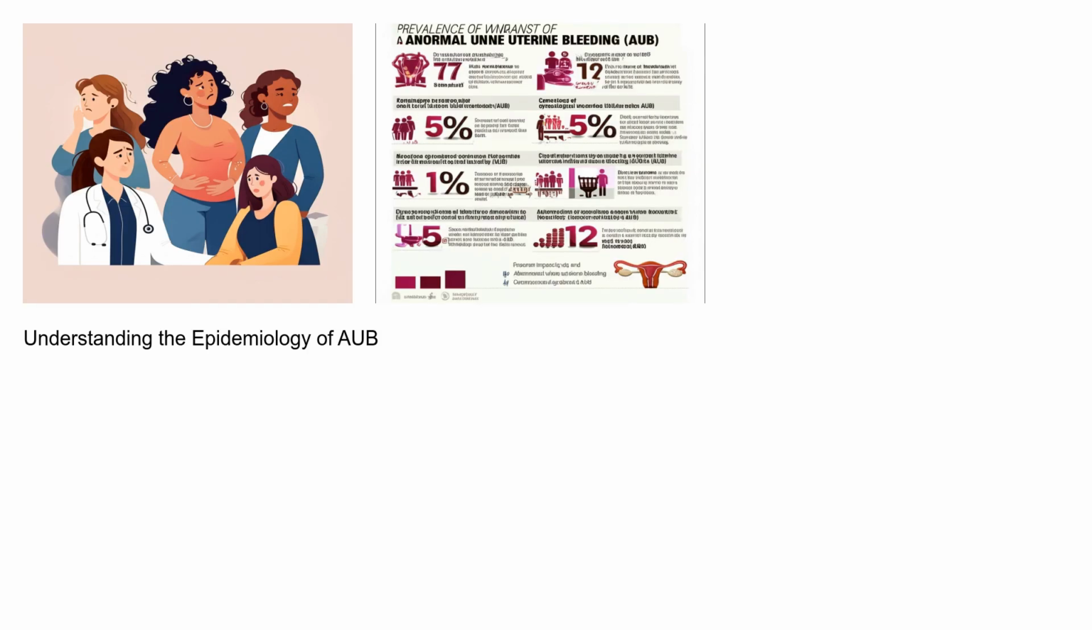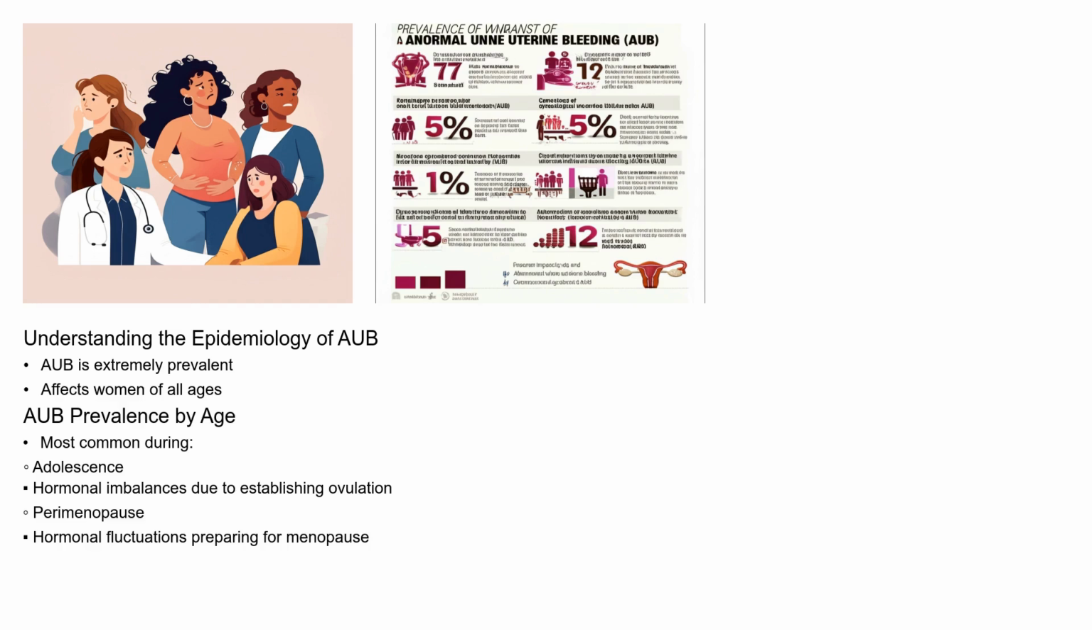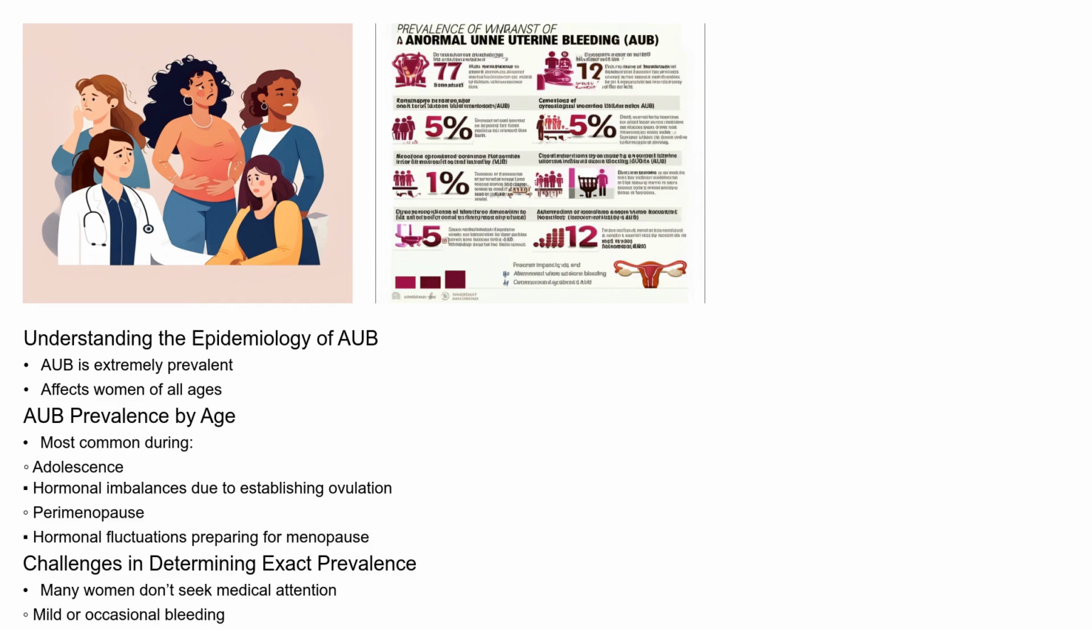Understanding the epidemiology, or how common AUB is, helps put things into perspective. AUB is extremely prevalent, affecting women of all ages, but it's most common during adolescence and perimenopause. In adolescence, it's often due to hormonal imbalances as the body establishes regular ovulation. During perimenopause, hormonal fluctuations as the body prepares for menopause are the primary cause. The exact prevalence is difficult to pinpoint, as many women don't seek medical attention for mild or occasional abnormal bleeding. However, AUB is a significant contributor to gynecological visits and can impact quality of life for many women.